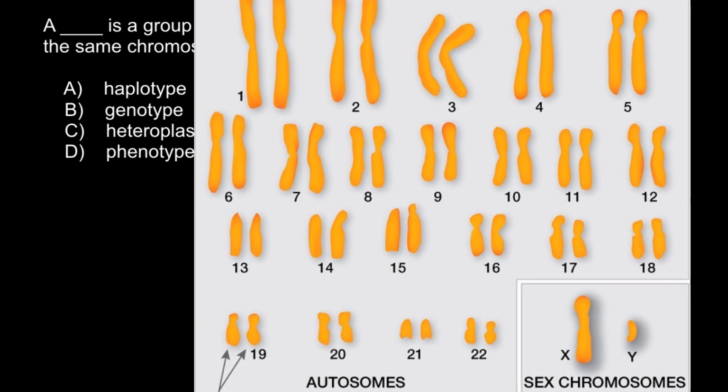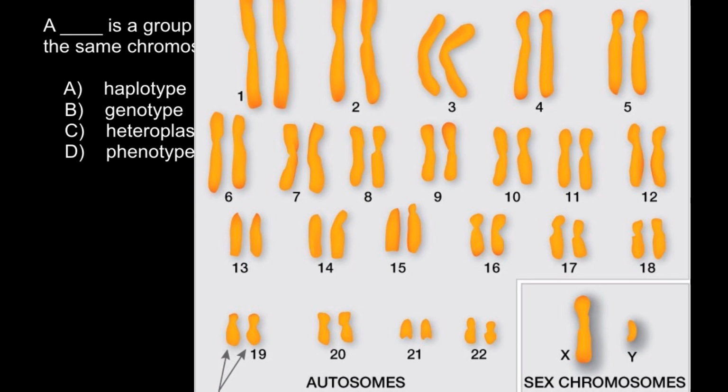Many people mistake a haplotype for a haploid organism, where instead of two sets of chromosomes, organisms have only one set of chromosomes. There are some organisms that have only one chromosome instead of two. Some plants can be haploid, and of course gametes are haploid. I mean sperm that males produce and egg cells that females produce.